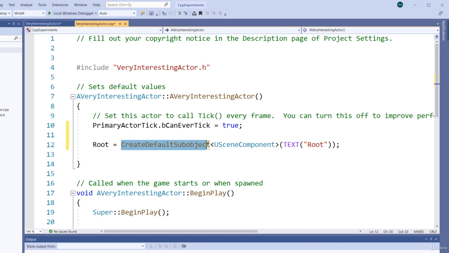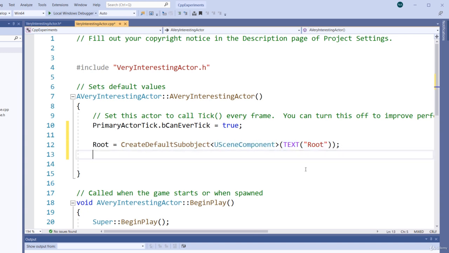We use this create default subobject template function. We pass it the type of the object that we want to create, and here we give it a name. Now we are not quite done yet. What I want to do is set the root component.